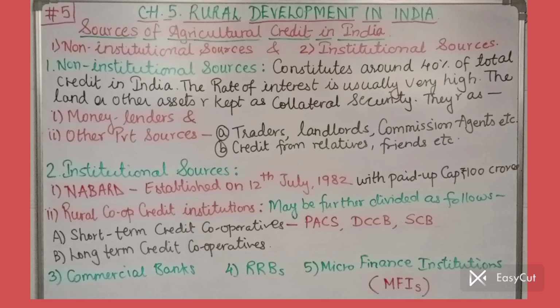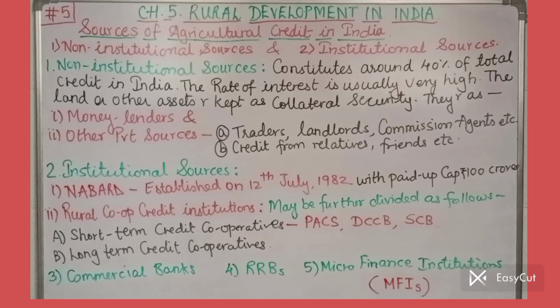The other non-institutional source type is other private sources. Here we may see traders, landlords, commission agents, whoever has surplus funds and enters into this business of money lending. They charge higher interest, take some security and grant you the credit.